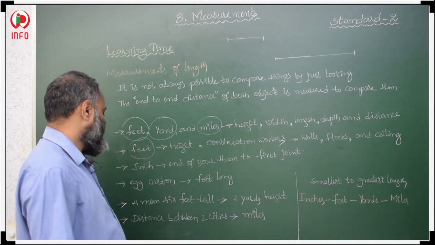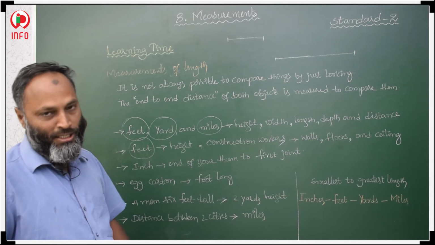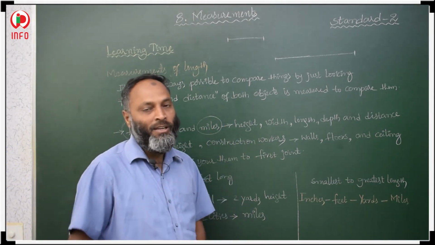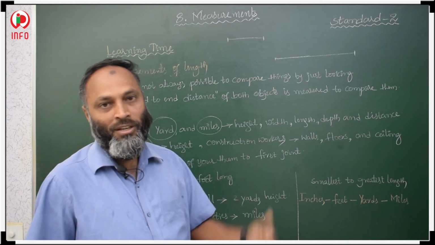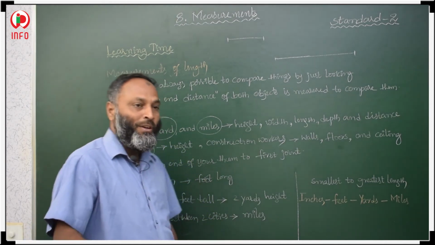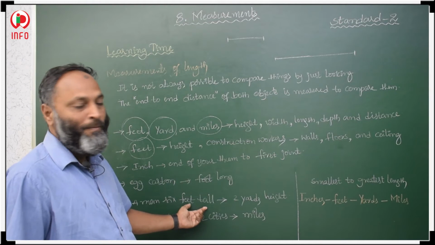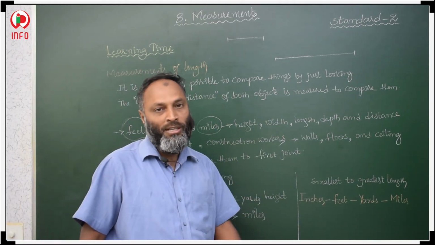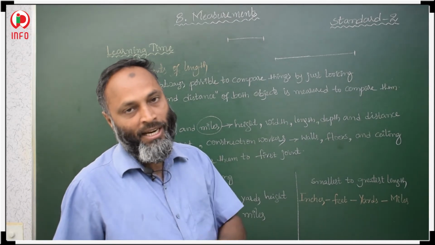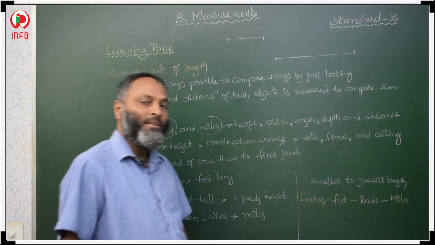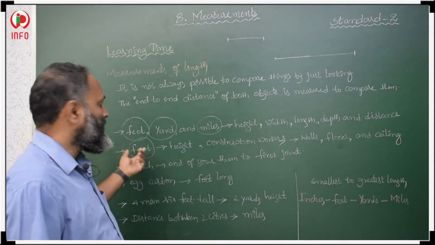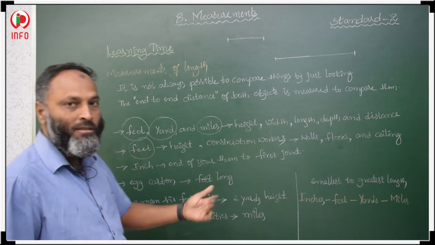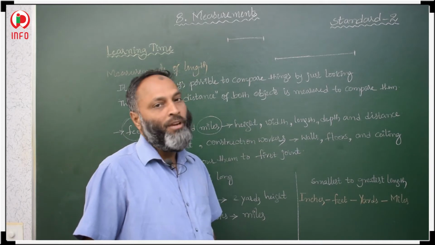Also, height is sometimes calculated in feet. A man is 6 feet tall. Generally we say, 6 feet height, his height is very good. 6 feet height is equal to 2 yards. 6 feet height in yards means 2 yards height. So generally we calculate height in feet, and area is also calculated in feet.